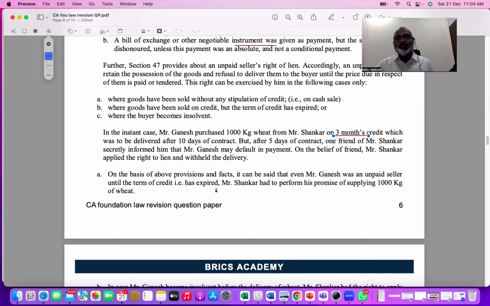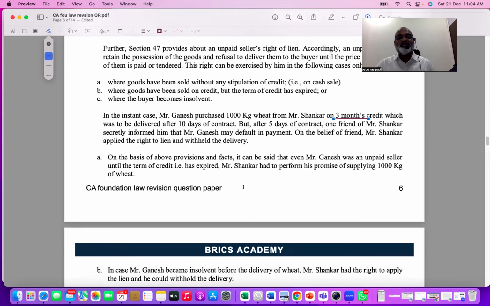On the basis of the above provisions, it can be said that Mr. Ganesh was an unpaid seller only until the credit term has expired. Understood? Mr. Shankar had to perform his promise of supplying, because 3 months credit is given. So when are you supposed to exercise lien? When the credit is given and the term is over. Here the term is not over, so you have to supply the goods, no option at all.